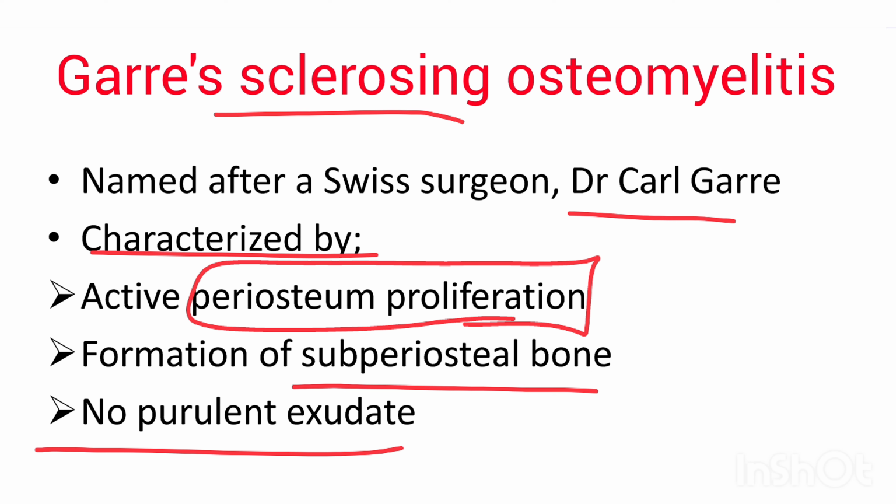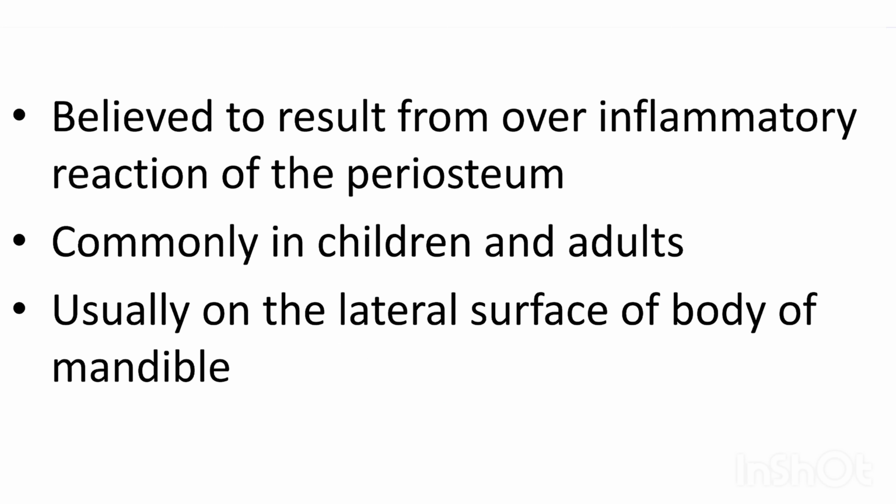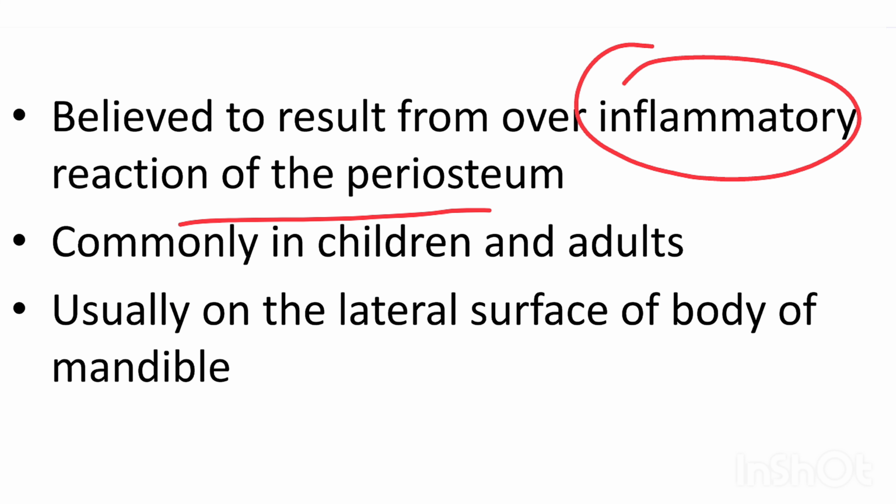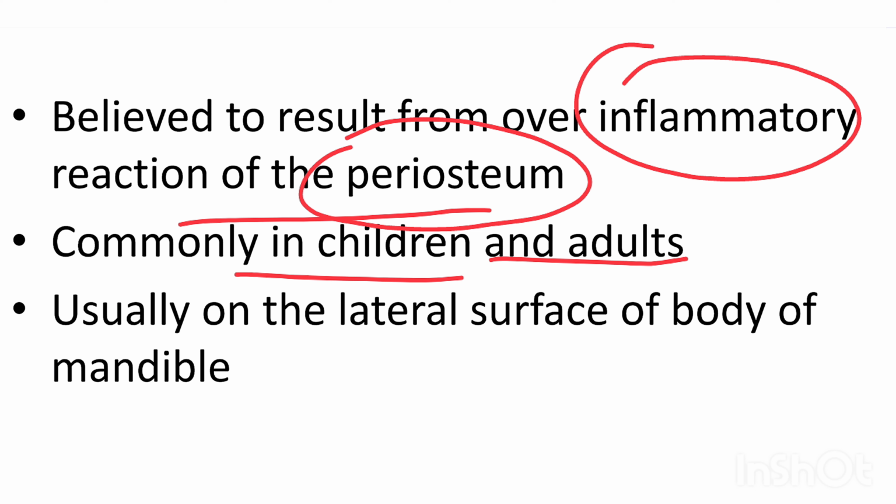I have already discussed in part 1 of osteomyelitis that Garre's sclerosing osteomyelitis is a non-suppurative type of osteomyelitis, that is, there will be no suppuration, no exudate, no pus formation. So it is believed to result from an over-inflammatory reaction of the periosteum. It is commonly seen in children and adults, usually on the lateral surface of the body of the mandible.